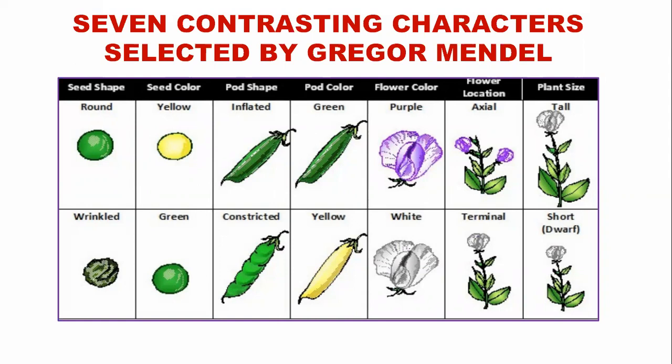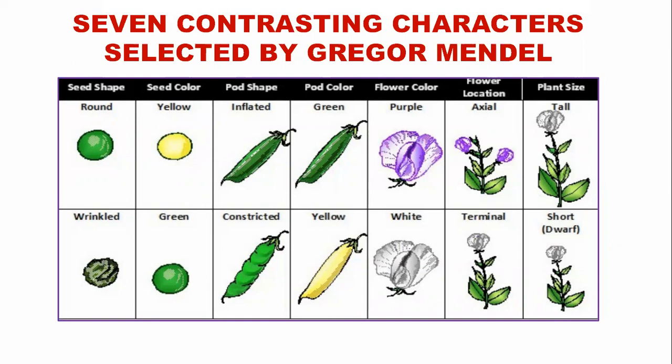But look at here. Are there any differences in between? Either this end yellow or at the other end green. Either full or constricted. Either round or wrinkled. There are no in-between characters present. Such a kind of variation is called discontinuous variation.